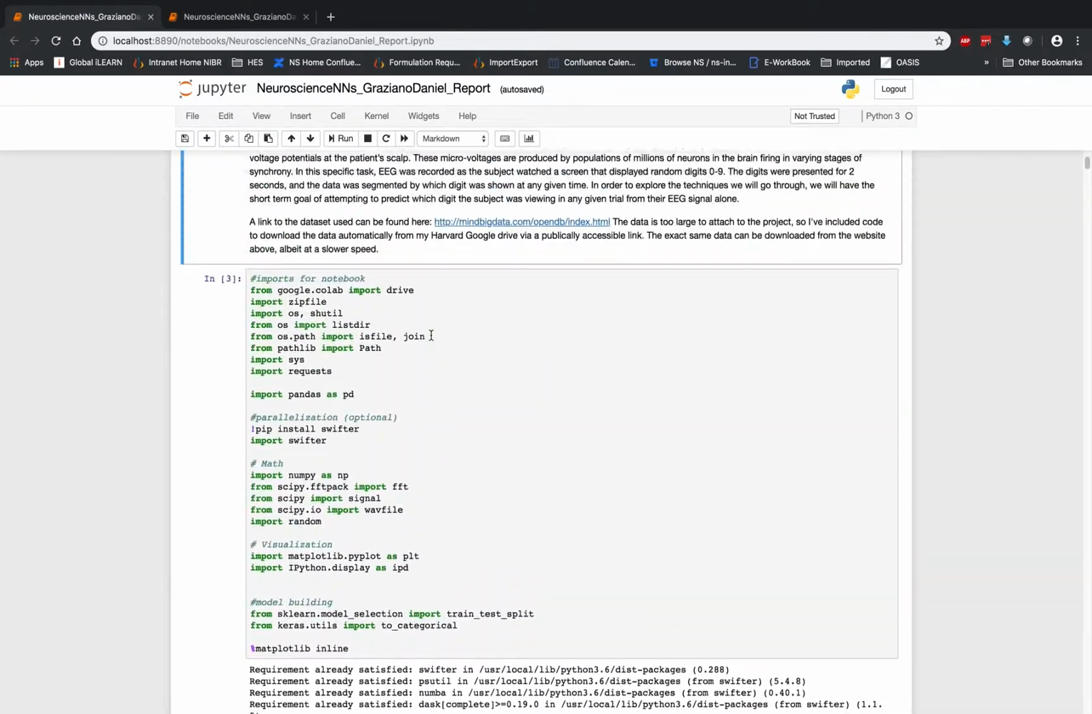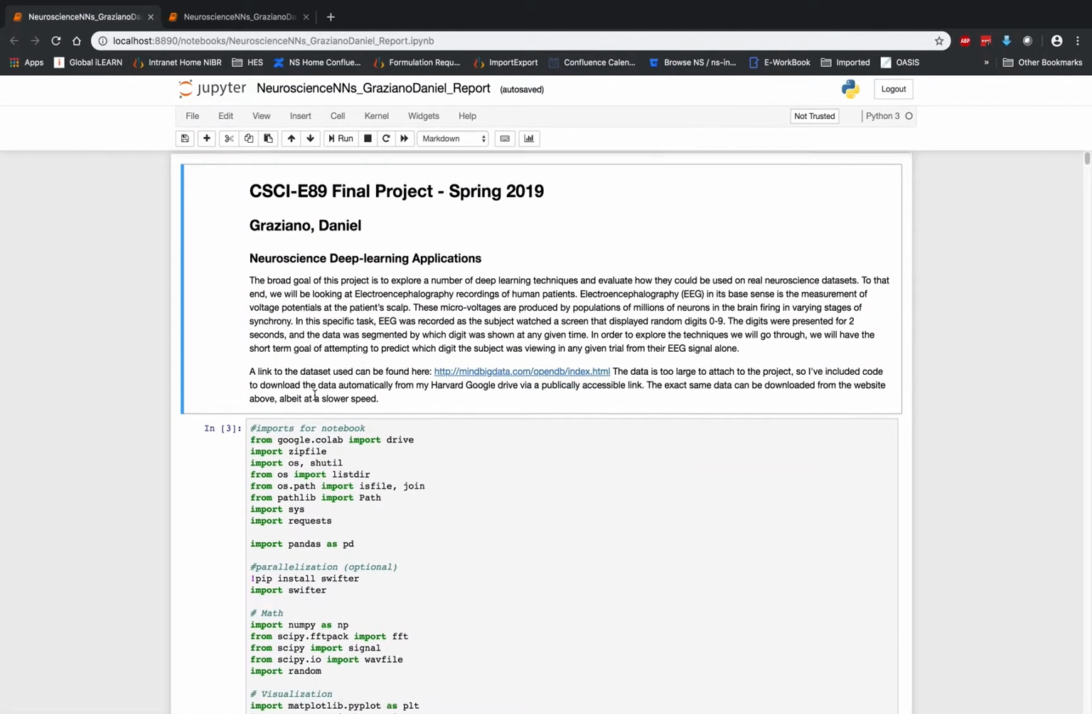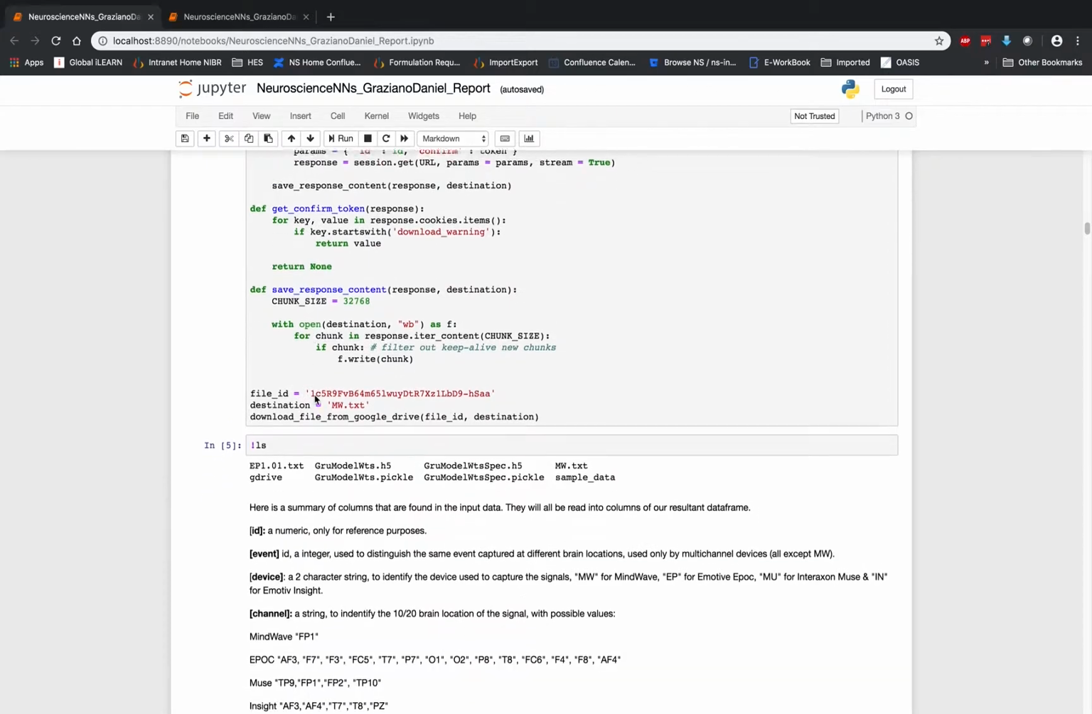You could download it at the very top here. If you click on this link, you could download the dataset from there, but it's just a little easier to get from the Google Drive.